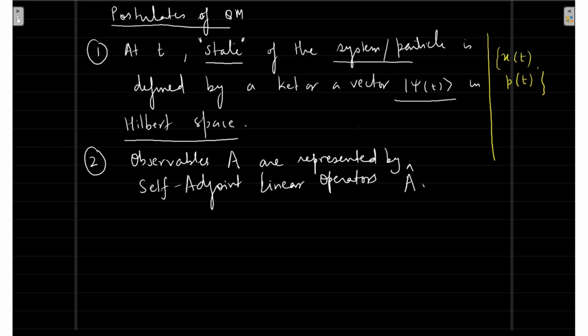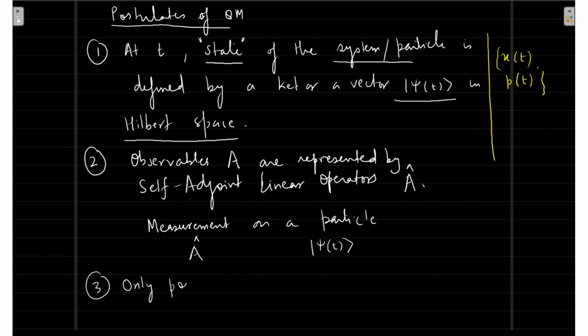We defined a linear vector space, we defined the complex inner product, and we defined the operators. So everything is now making sense: observables are represented by linear operators, which means whenever I am making a measurement on a particle, we are operating A on some psi(t). That's it. That's what we are calling the measurement. This is interesting maths.